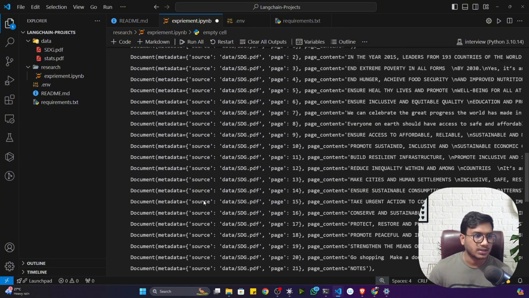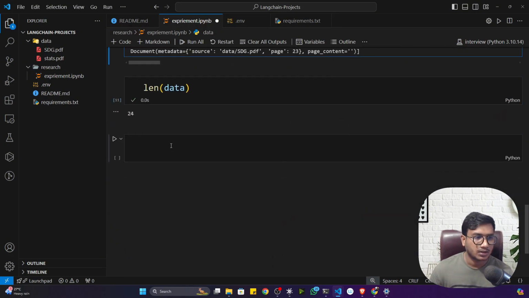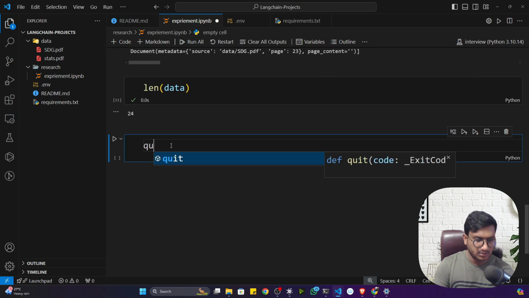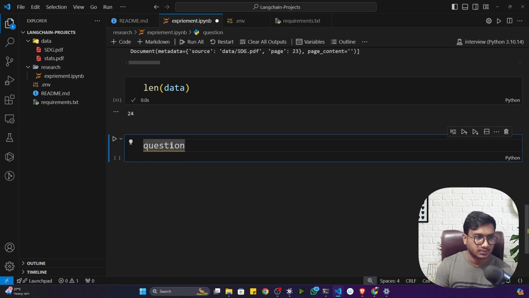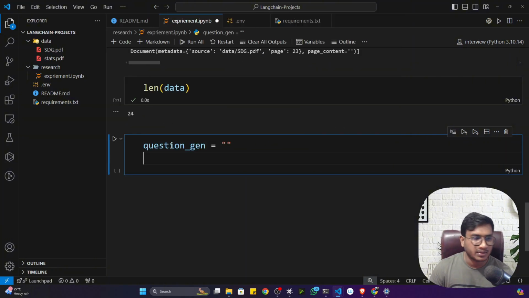Now, it's separate page content that I have. Let's say I want to store all the data in just one variable. For this, I'll take a variable here. Let's say the variable name is question underscore gen. You can give any variable name, it's up to you. It should be initially an empty string.